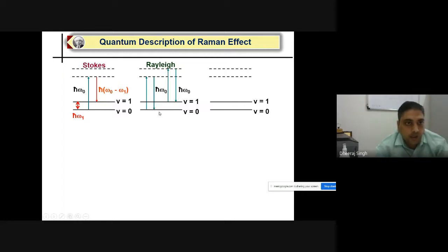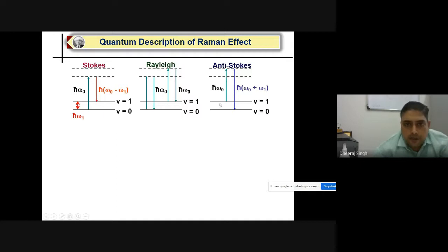It was already known. If your molecule goes from the ground state to the virtual energy state and the scattered photon has less energy than the incident photon, by h cut omega minus omega 0, it will come to the v equal to 1 state by radiating less energy. We call it the Stokes process.